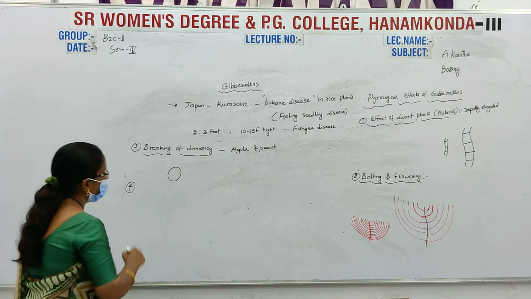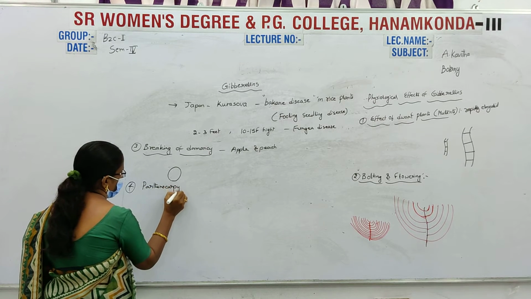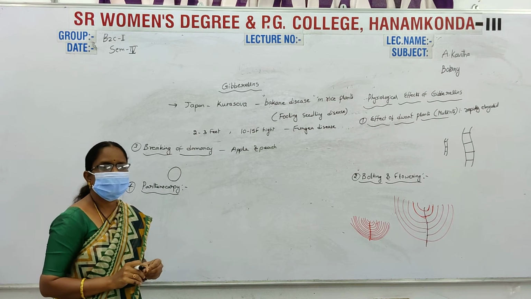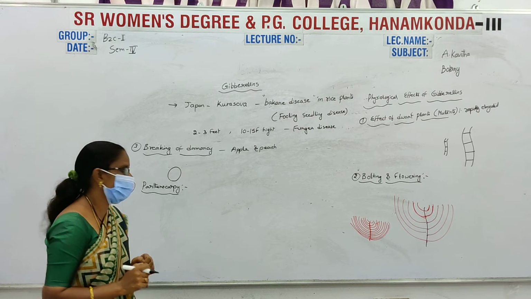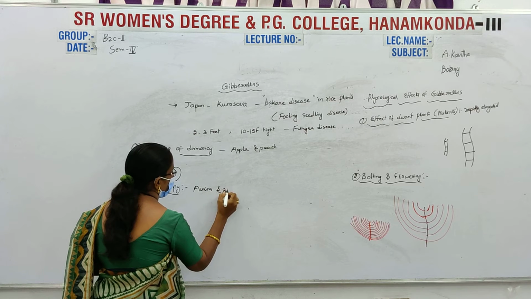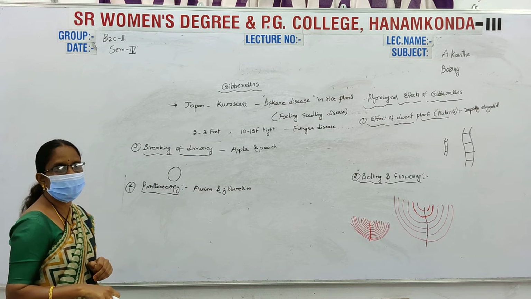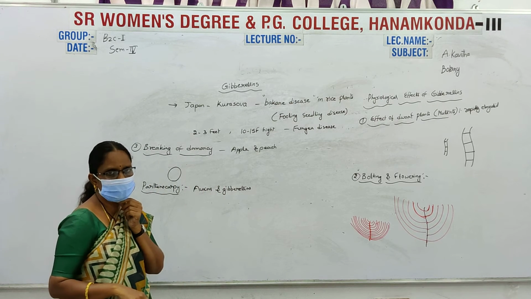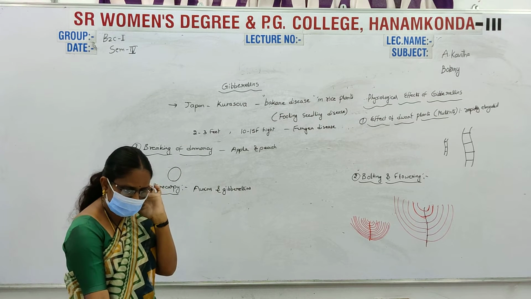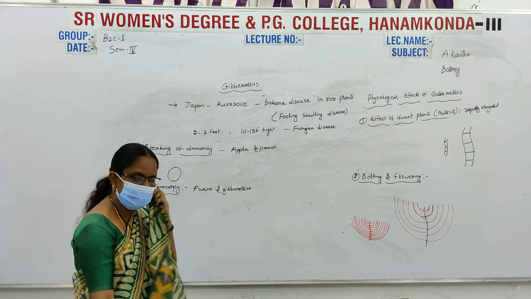Next, the fourth one is parthenocarpy. In parthenocarpy, auxins and gibberellins both participate. Parthenocarpy means seedless fruits are developed. The seedless fruits are developed by auxins, and gibberellins also participate in seedless fruits.